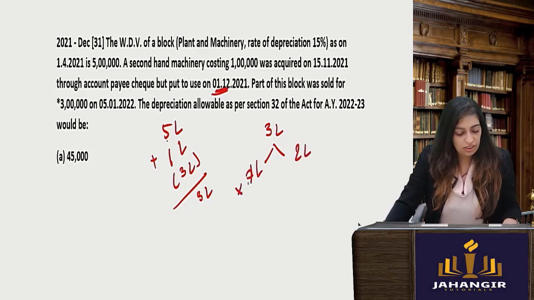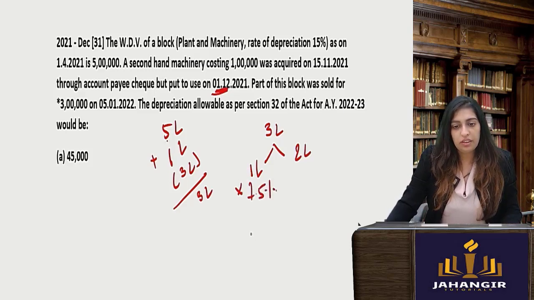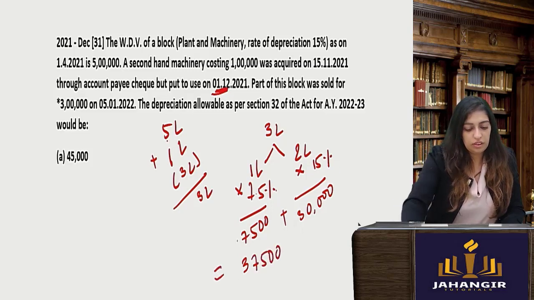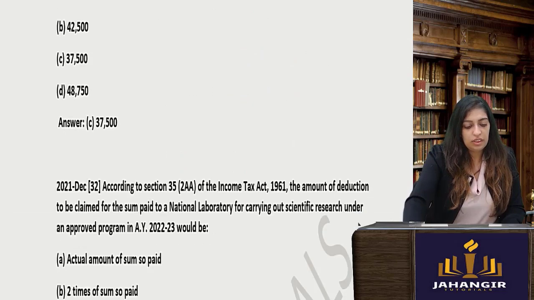This is plant and machinery into 7.5%. 7,000. So you get 37,500. Okay, got it. Next one.